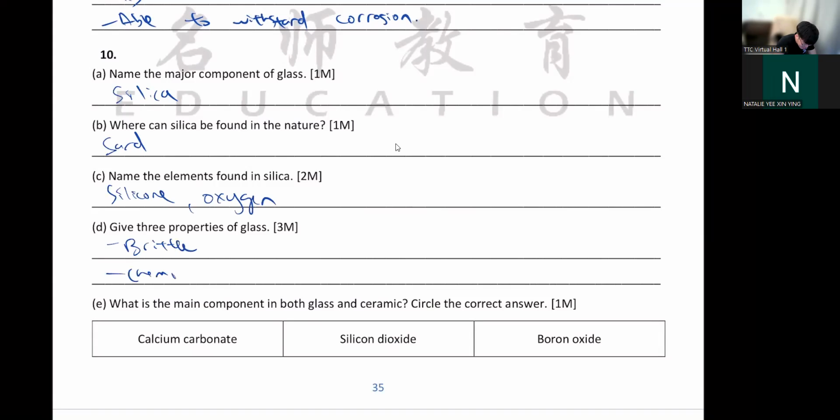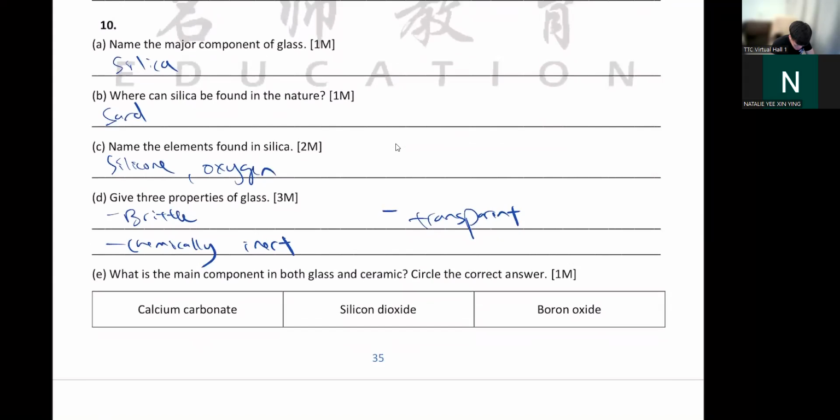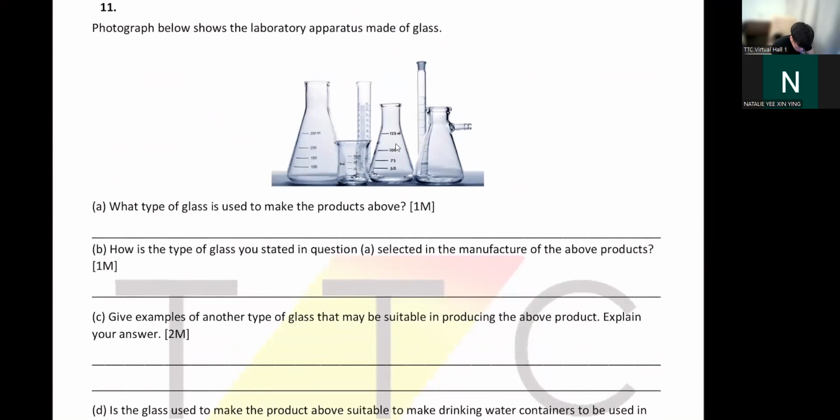They are chemically stable or inert. That means they won't react with anything. Glass is very easy to wash because food residue doesn't stick to it. They are transparent. Oh, how can we forget this point? The main component in glass and ceramic would be silicon dioxide. That's the main. So your apparatus made of glass.